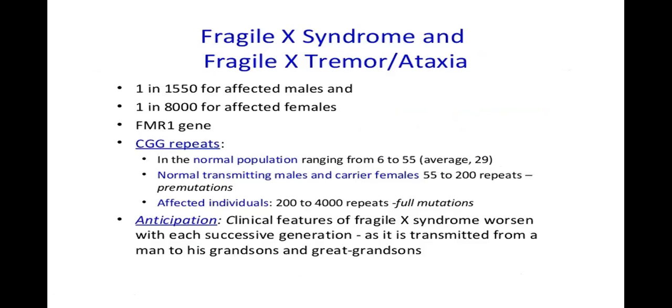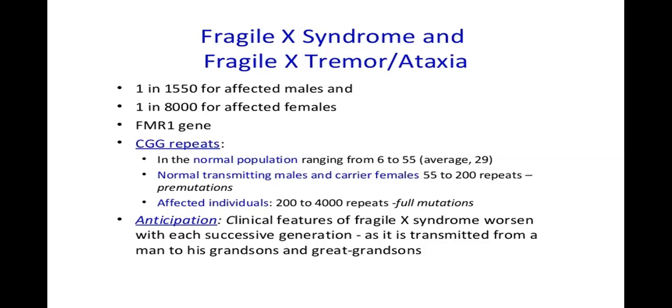FMR1 gene, that is familial mental retardation gene 1, is going to be defective in case of Fragile X syndrome. CGG repeats, in the normal population, range from 6 to 55. Average repeats are 29.